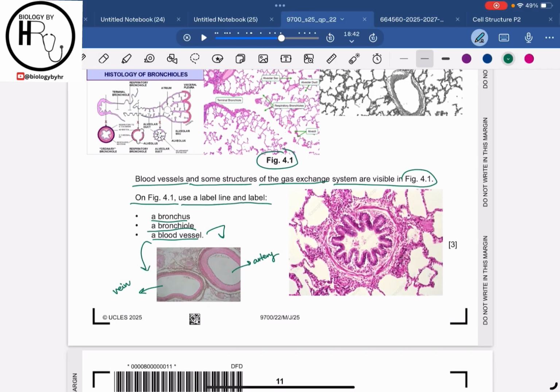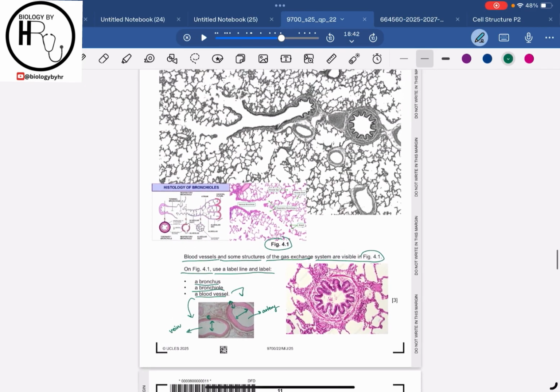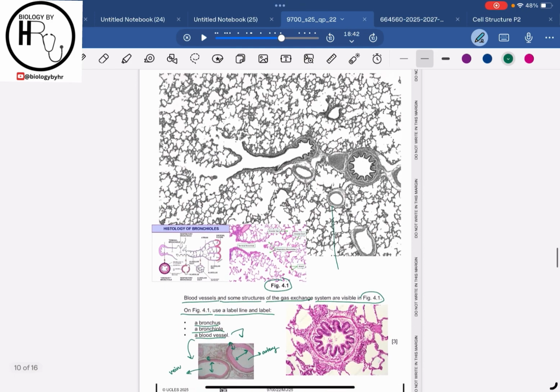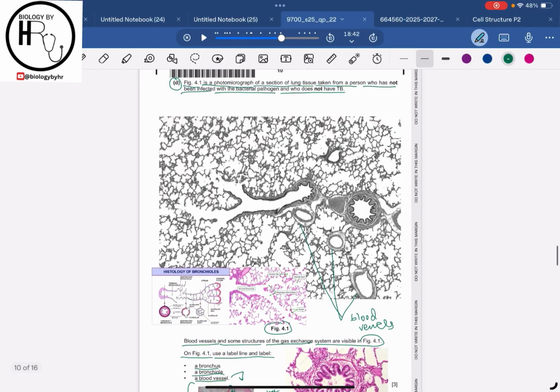We know that the vein has a wider lumen than the arteries, and arteries have a narrow lumen as compared to the veins. And the arteries have a thicker wall compared to the veins, which have a thinner wall. So if I label the arteries or veins and the blood vessels on the photomicrograph, these are going to be the blood vessels. These will be the blood vessels in the photomicrograph.